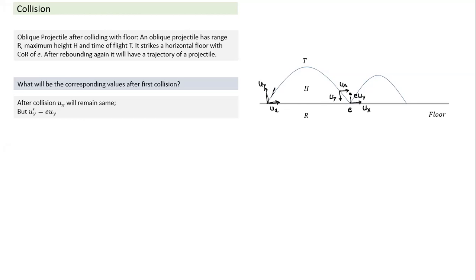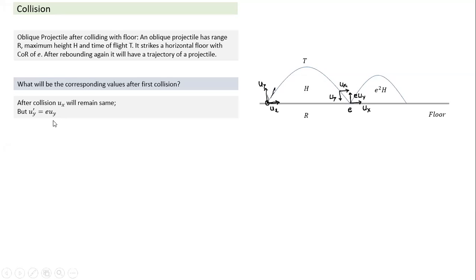So which component of velocity has changed after the impact? If I compare with the first velocity of projection, for the second, the vertical component has become e times. Okay. Now we should be able to easily answer. If the y component has changed, which parameters depend on the y component? H also depends on the y component. T also depends on the y component. And so uy dash has become e times uy.